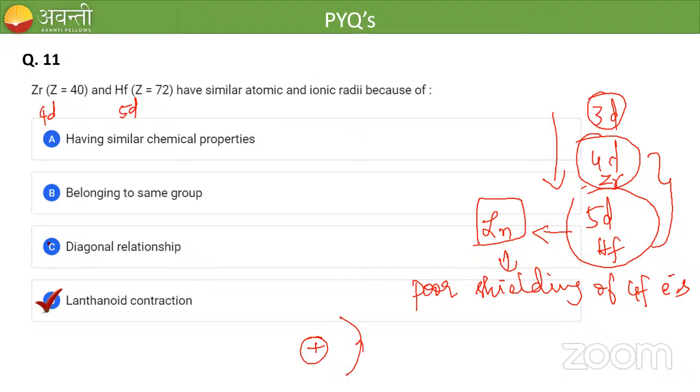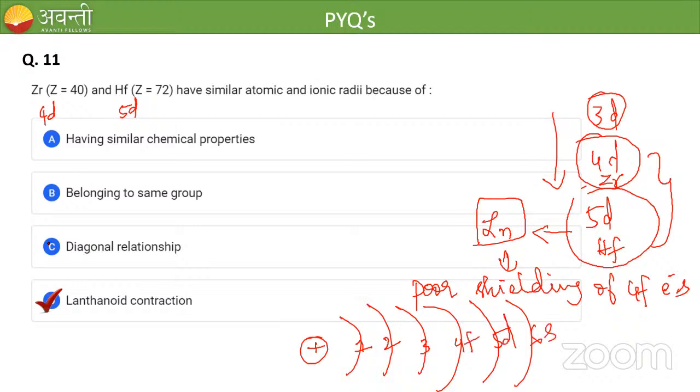We have shell number 1, 2, 3, 4, 5, and 6. For lanthanoids, the configuration is 4f, 5d, and 6s, right? The last electron for all the lanthanoids will go into the 4f orbital.